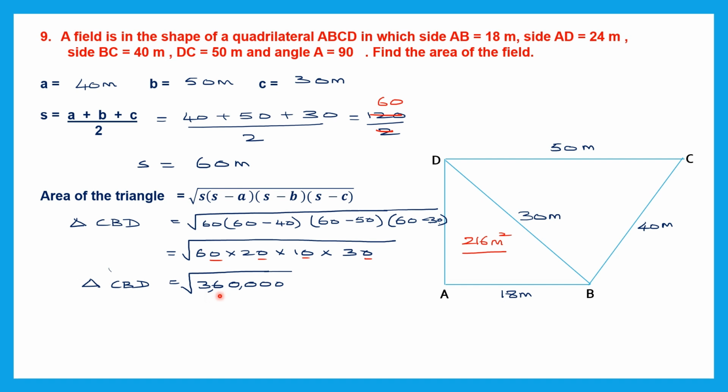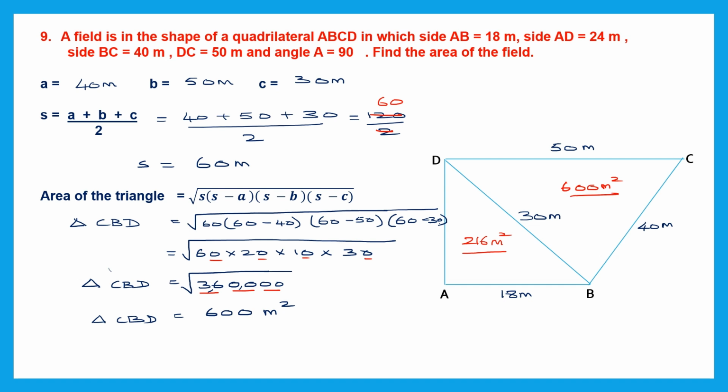Now to find this, we have to either find the square root of this number using the prime factors, or we can think, now let's take only 36. What is the square root of 36? The square root of 36 is 6. Then we have 4 zeros. We have to pair them up because we are thinking of square root, which is 2 pairs. So take 1 zero from each pair, and now we have 600. So now we have found the area of triangle CBD, and that is 600 meters square. So let's write it in the triangle here, 600 meter square.